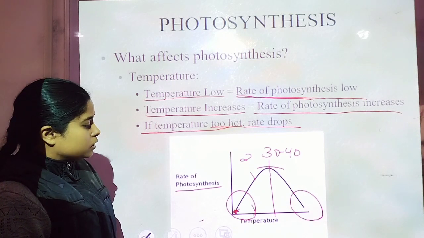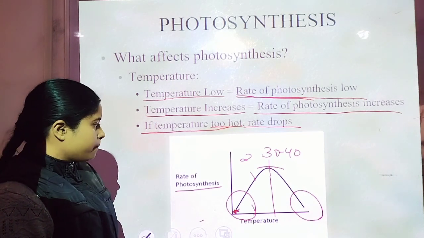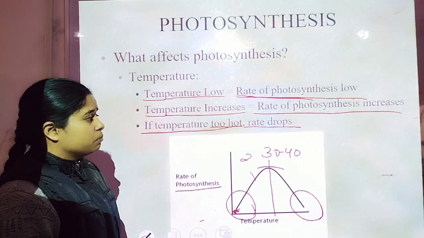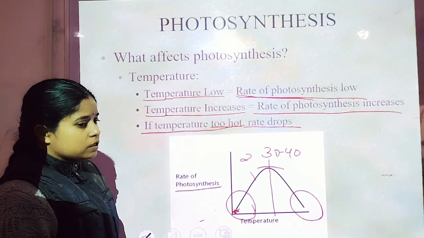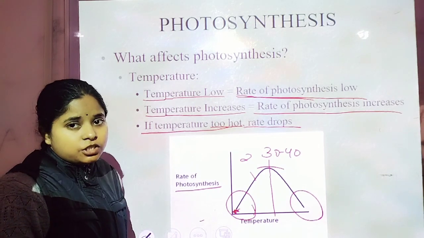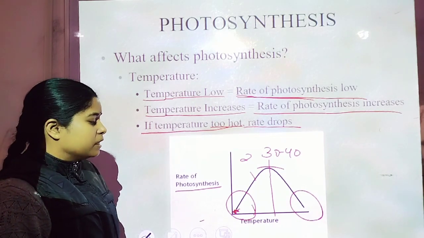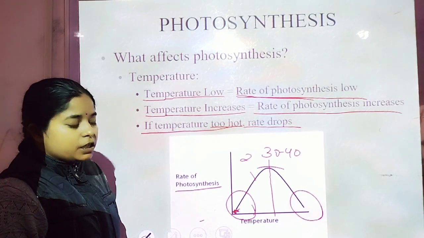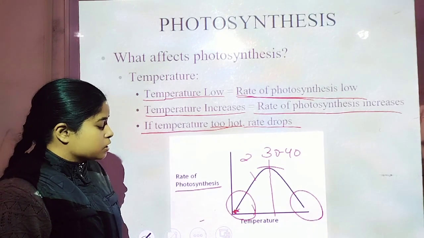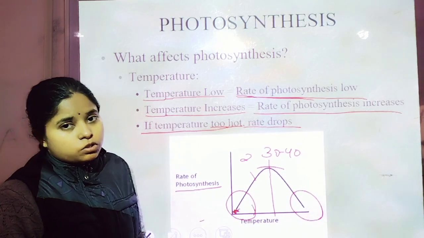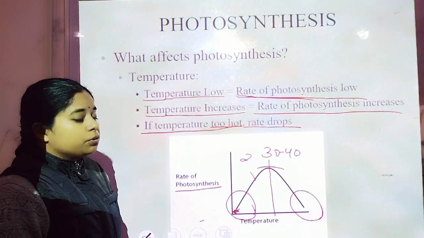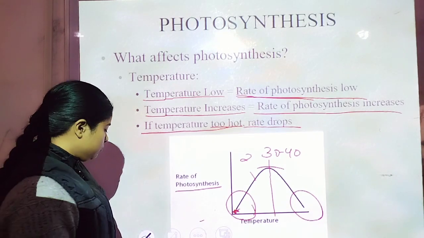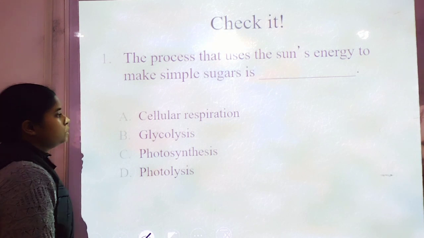Now beyond 40 degrees centigrade, the plants are again not able to synthesize carbohydrate, and the rate of reaction decreases with increase in the temperature. That's why photosynthesis decreases, because of the denaturation of the protein molecule, or denaturation of the enzymes.